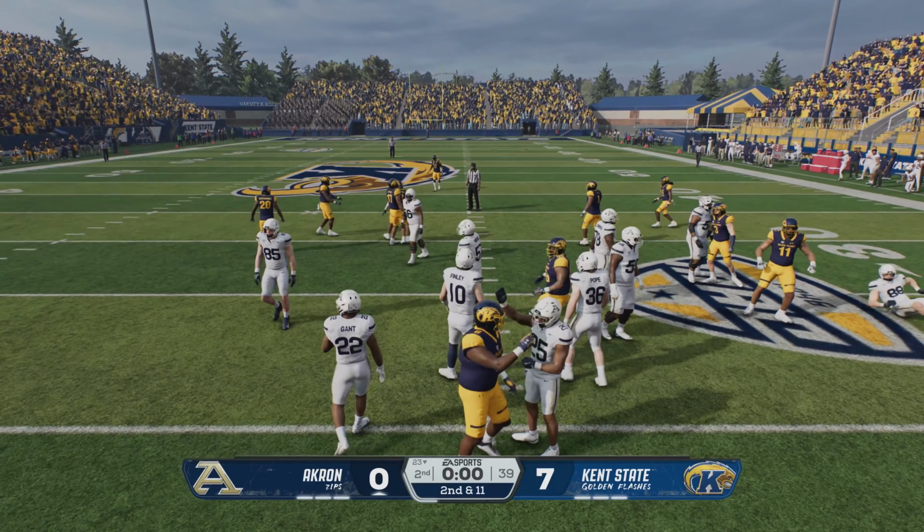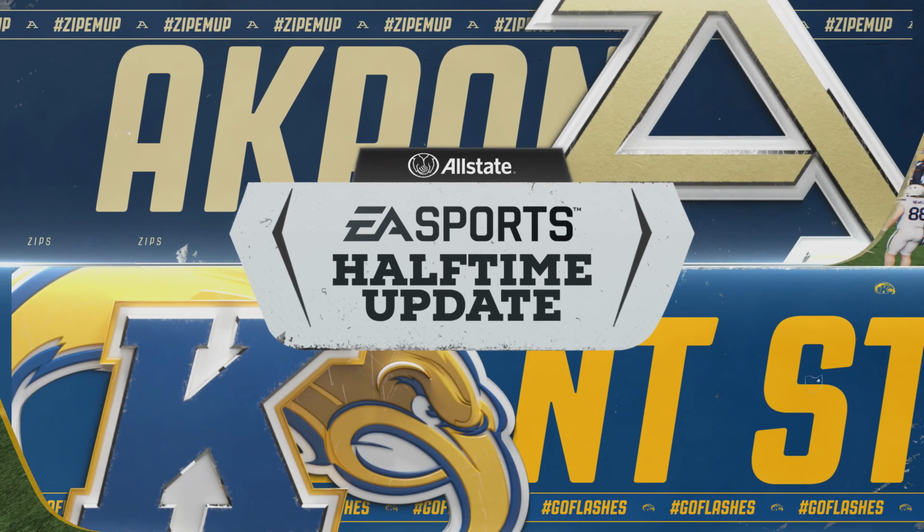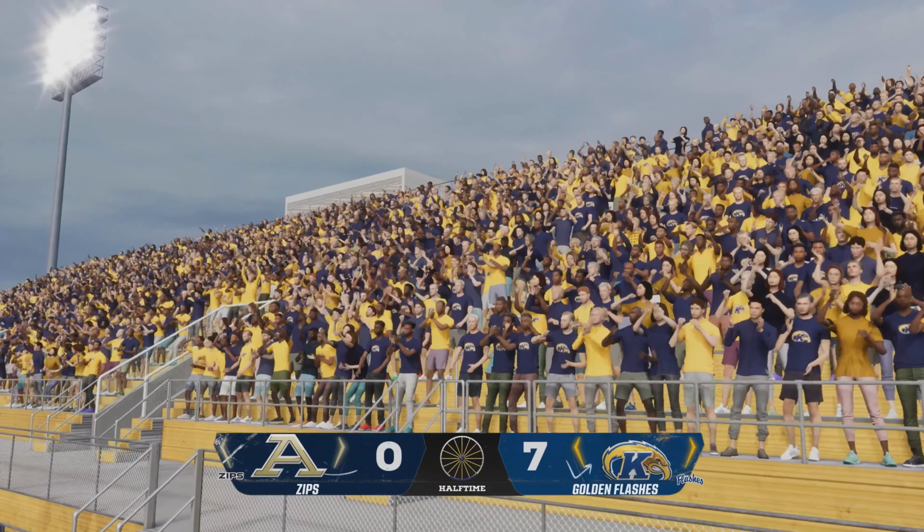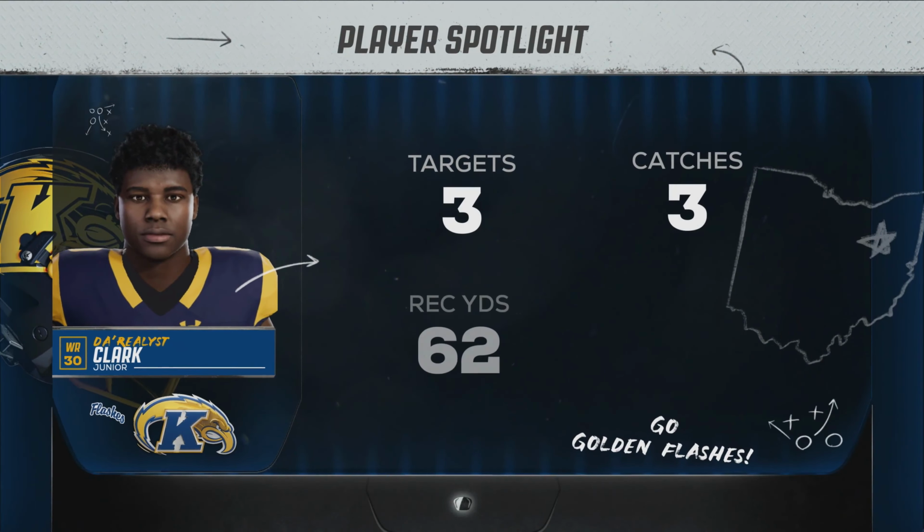Looks like the offense is content to run out the clock here and just take it to intermission. Miller's going to wrap up the first half here. Let's kick it down to Kevin Connors with our halftime update.